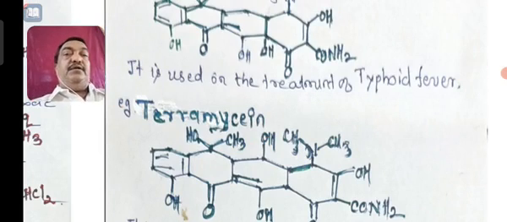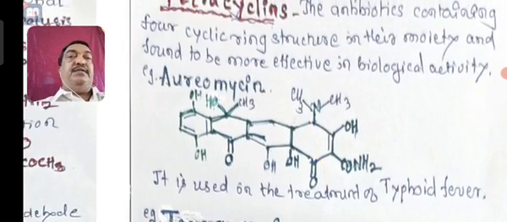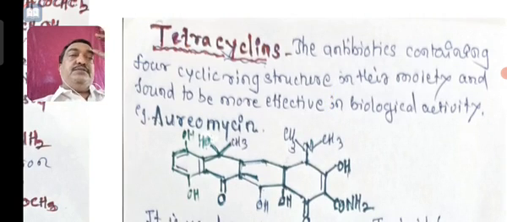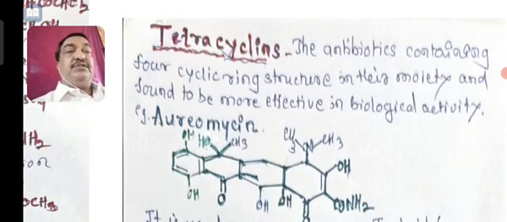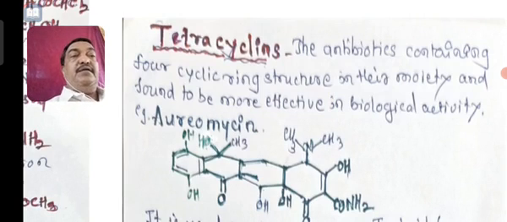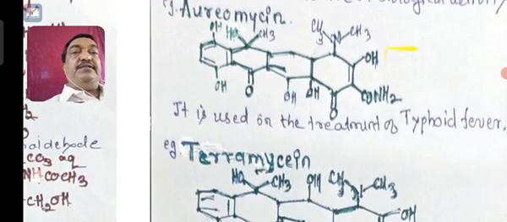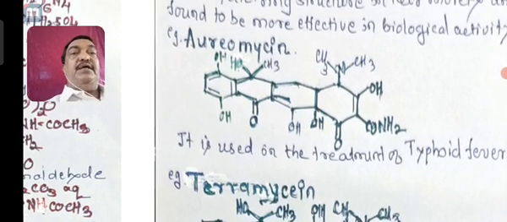Now another example, tetracycline. Tetra itself indicates a 4 cyclic ring structure in the antibiotic moiety, and they are more effective in biological activity. For example, aureomycin.